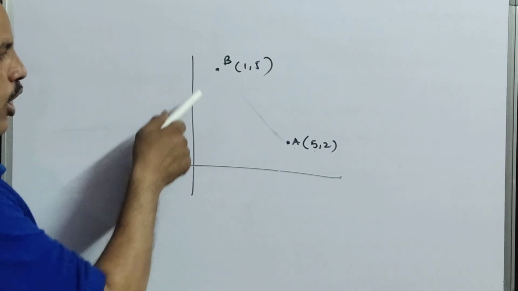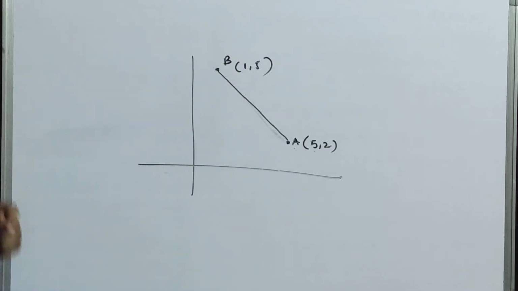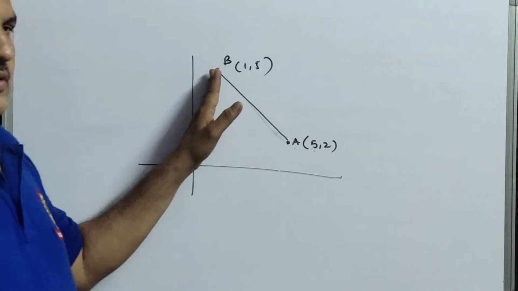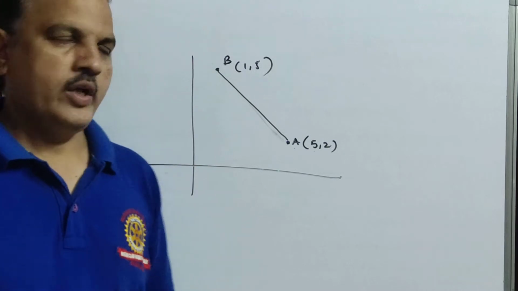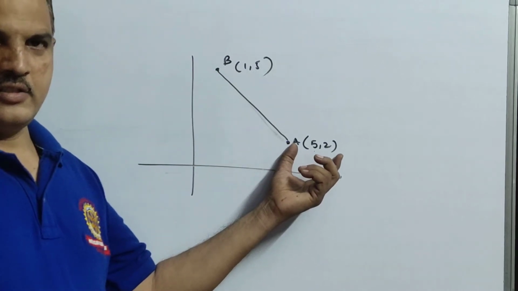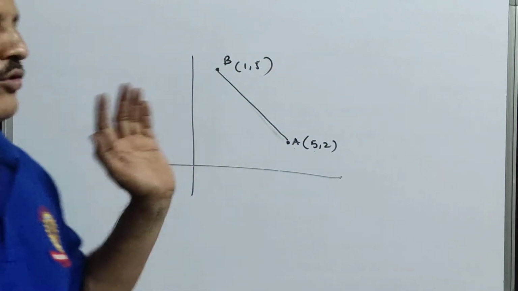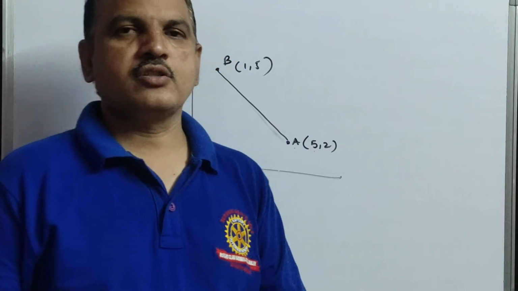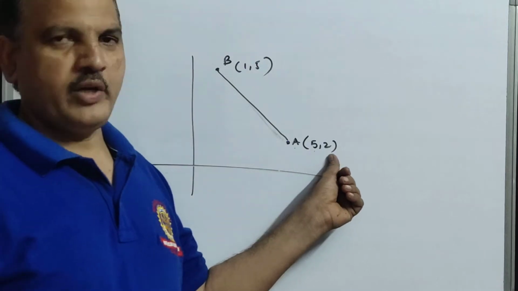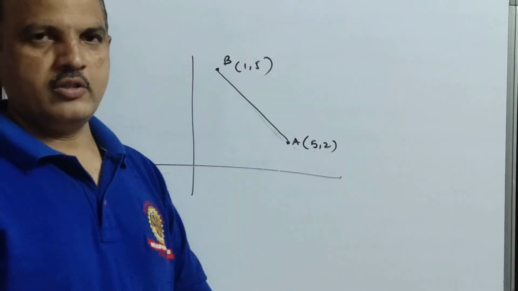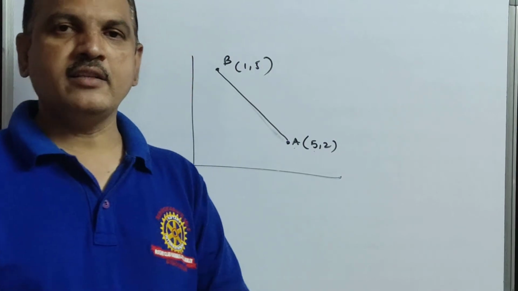Now I am asking how to find the distance from A to B. My question is how to find the distance from A to B when they have given the coordinates like this, x coordinate and y coordinate for A, and x coordinate and y coordinate for B. But how will you find the distance? It is highly impossible to measure with a scale. Yes or no? Because this is x coordinate, this is y coordinate. How are we going to measure how much it is? We don't know.